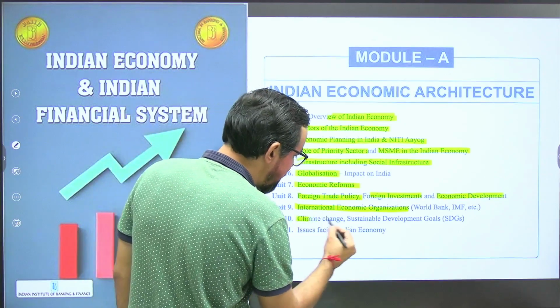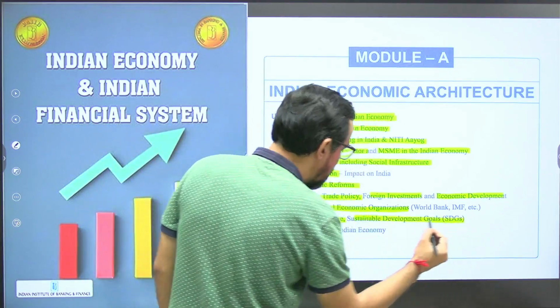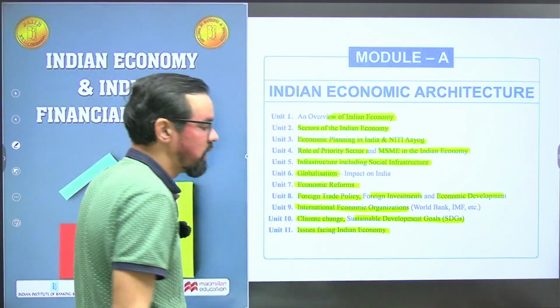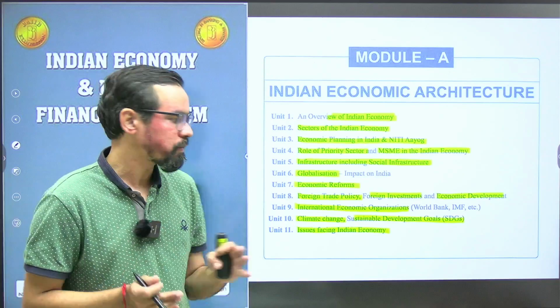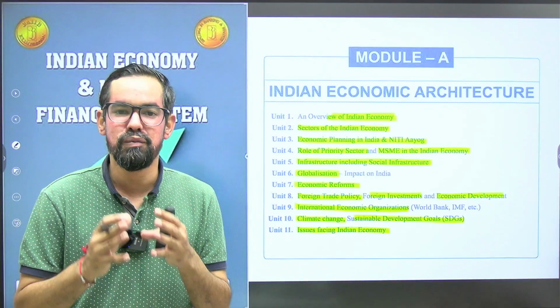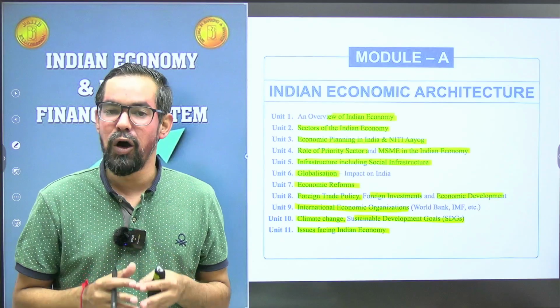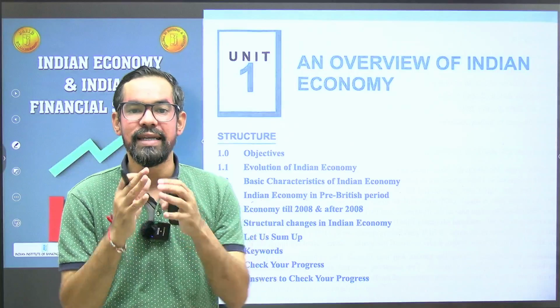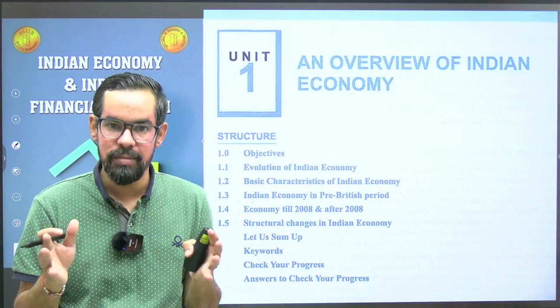Then we have climate change, sustainable development goals, and the 11th one is issues facing Indian economy. So these are the 11 units which are part of module A in Indian economy and Indian financial system. First I'll show you the detailed syllabus of all units.